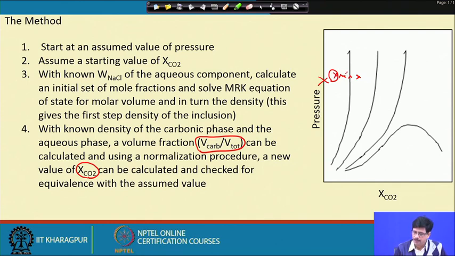So, only on points corresponding to this, talking about it from a numerical point of view, if we are matching the assumed value of XCO2 and the calculated value of XCO2, which comes from using the equation of the mass balance, the densities of the different phases are related. So, here this is the point on the isotherm which will be the only situation where our assumed value of XCO2,